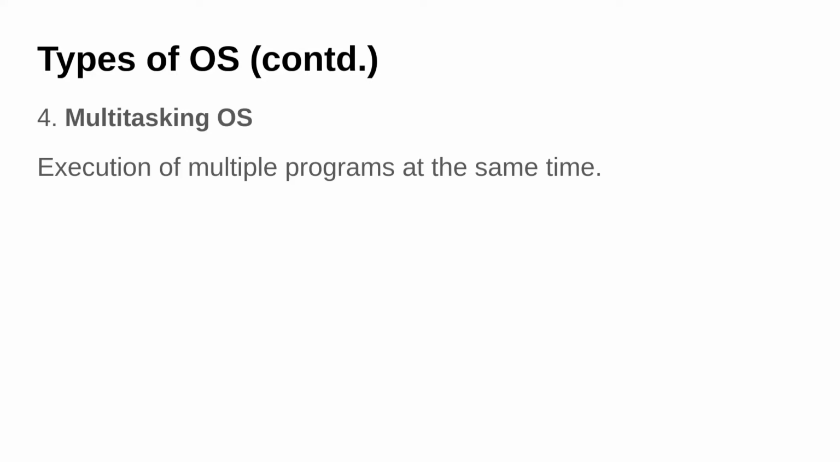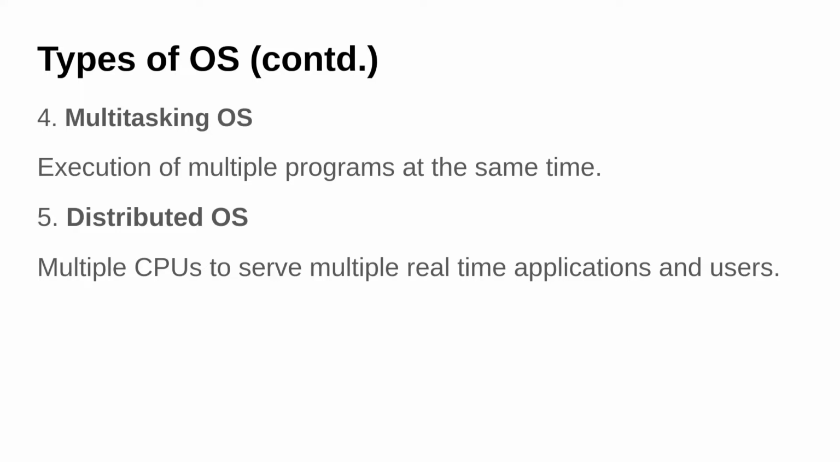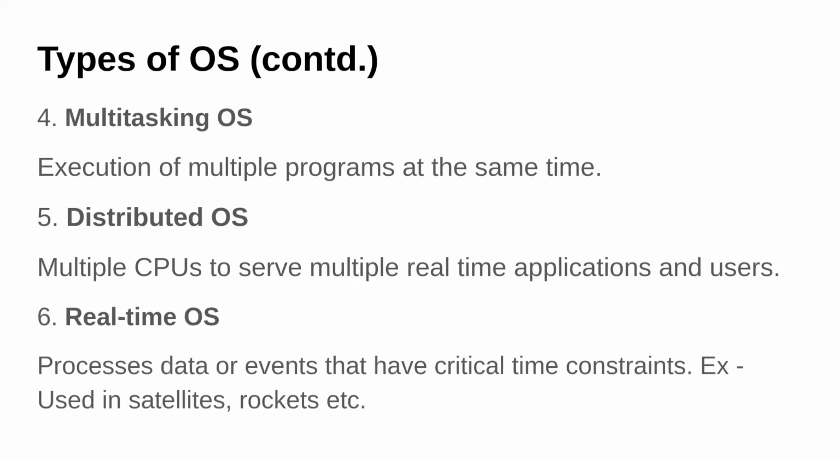Fourth type is multitasking operating system. In this, we can execute multiple programs at the same time. Fifth one is distributed operating system. In this, we have multiple CPUs which are serving multiple real-time users, and to those users the system looks like it is just one computer, but in actual reality there are multiple computers in the background. Sixth one is a real-time operating system. In a real-time operating system, we have time critical processes, like in satellites or in rockets.